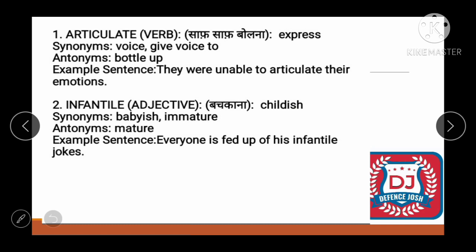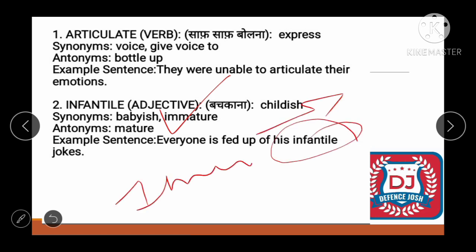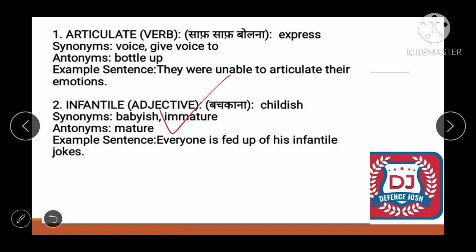So what would be the antonym? It would be mature. All right, so what would be the example? Everyone is fed up of his infantile joke. All right, it means childish joke, means immature joke. But if I say childlike, so childlike is something good, which means having the good qualities such as innocence and other qualities associated with child behavior.